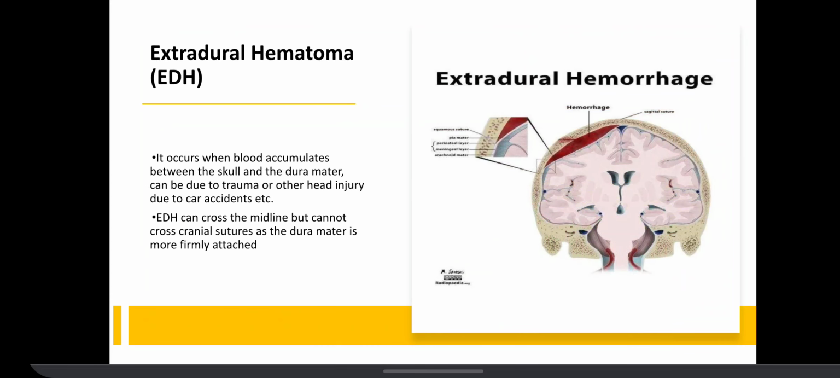Now let's talk about complication. Extradural hematoma: it occurs when blood accumulates between the skull and the dura mater and can be due to trauma or head injury, for example from a car accident.